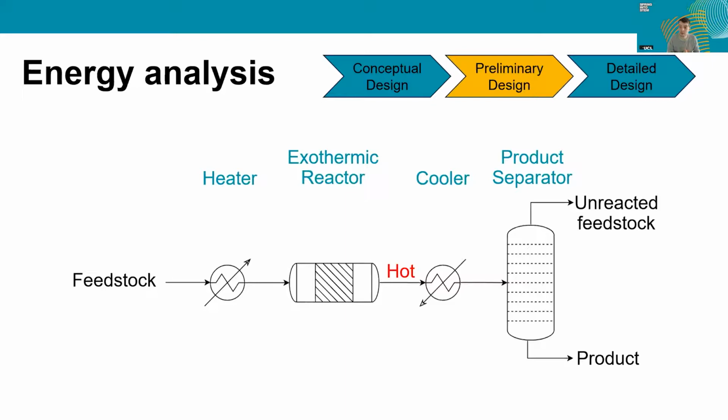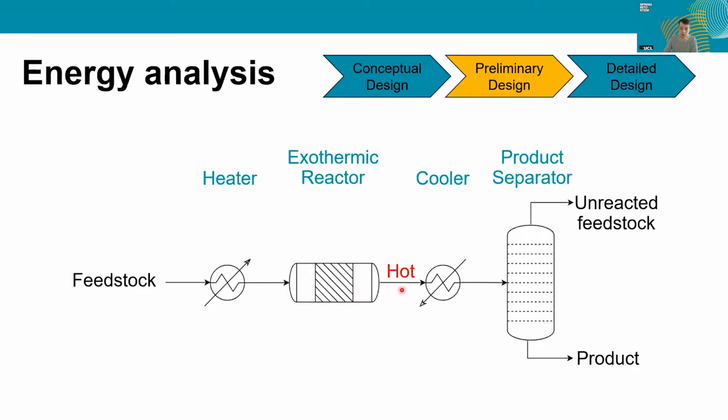Then, still within the preliminary design stage, although this would, as with others, also be conducted in the detailed design aspect of the process, the students conduct an energy analysis. This is a tool they use to reduce the overall consumption of energy in their process. Considering the simple example here, a feedstock comes in that requires heating in order to enter the reactor. The reaction occurring in this reactor is exothermic, so it's generating heat.